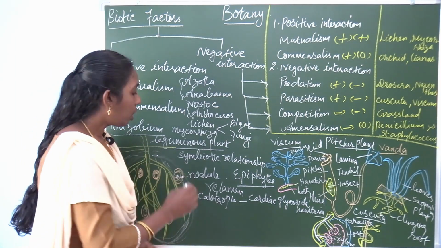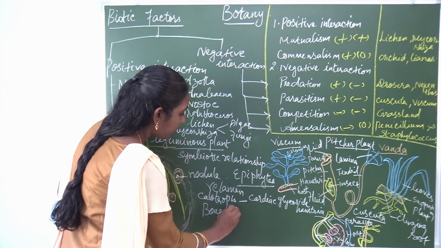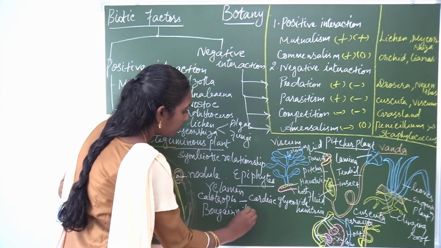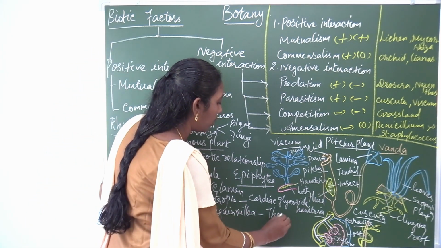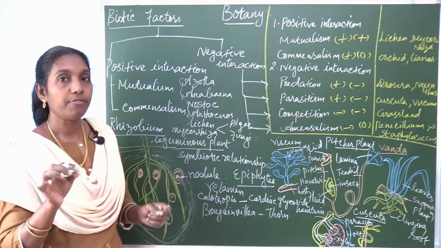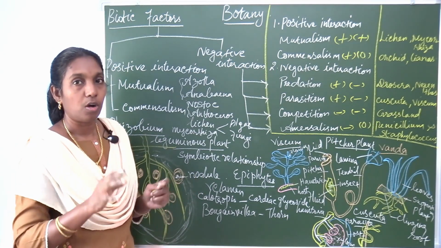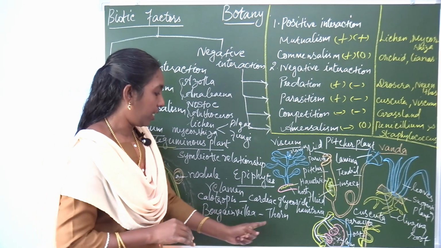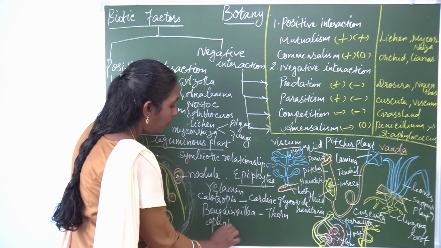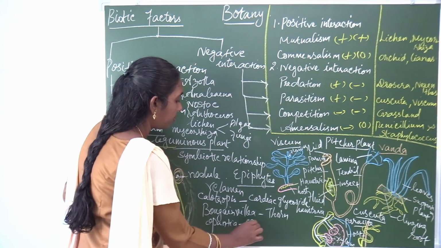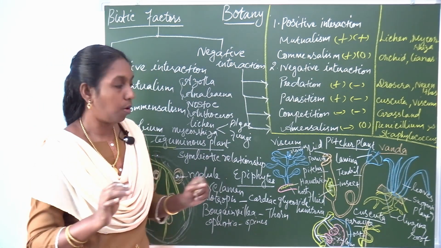Calotropis. Bougainvillea. In Bougainvillea there are thorns. It produces thorns. If thorns are there, the animals cannot graze or browse this plant, so it escapes. Likewise, Opuntia has spines.